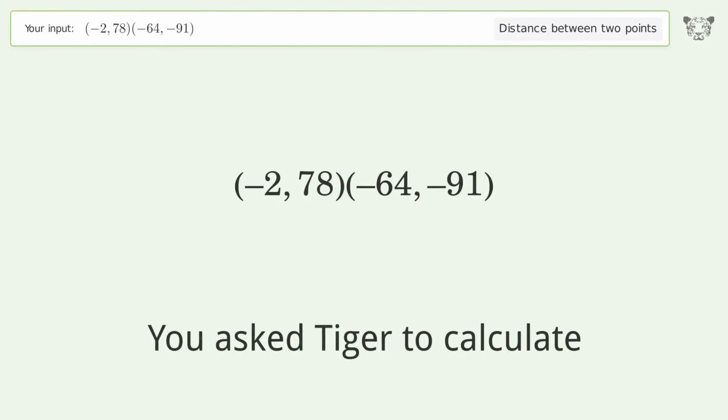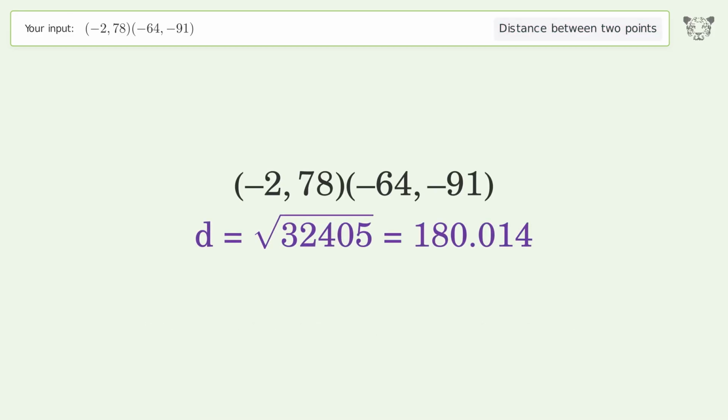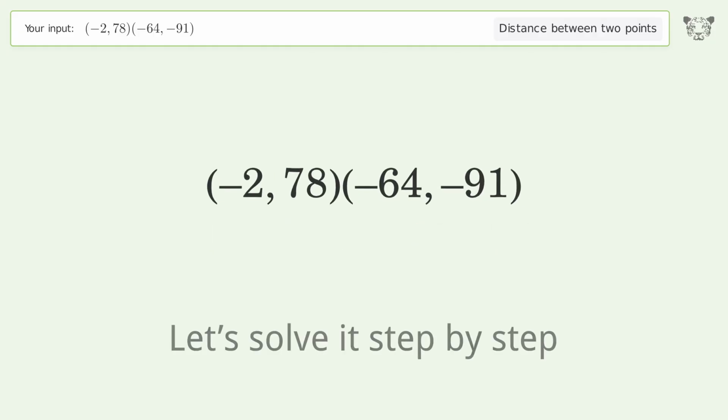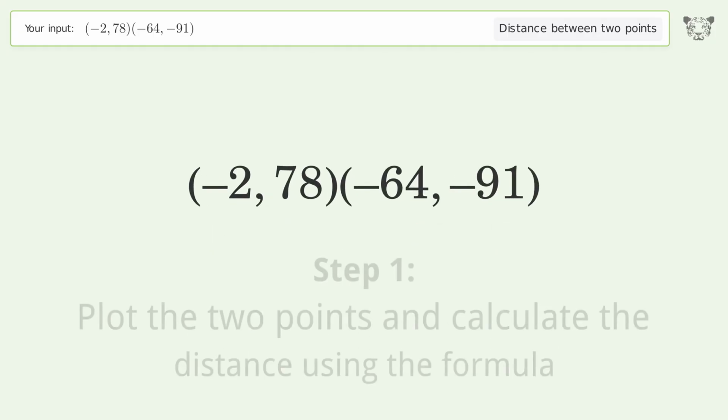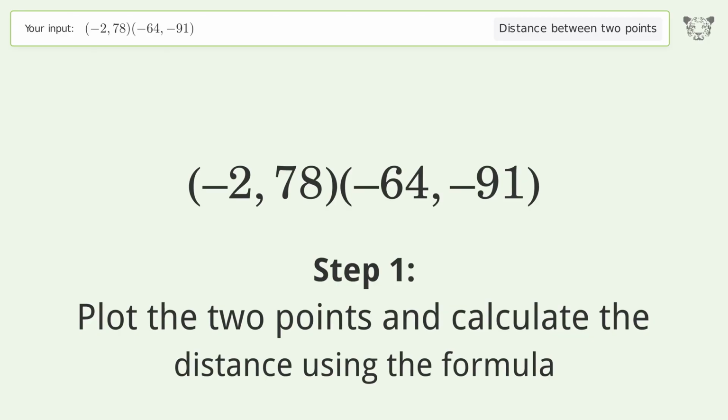You ask Tiger to calculate. This deals with the distance between 2 points. The distance between the 2 points is the square root of 32,405 or 180.014. Let's solve it step by step. Plot the 2 points and calculate the distance using the formula.